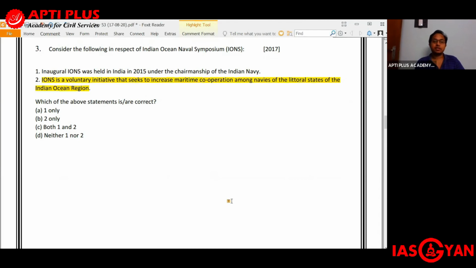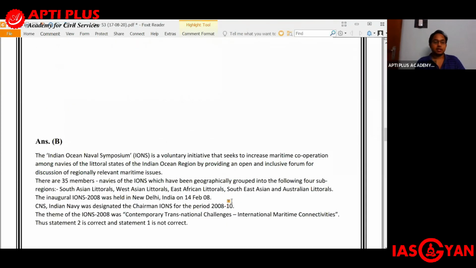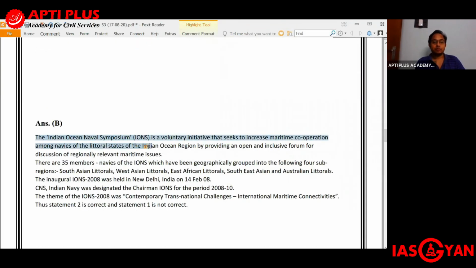It's a voluntary initiative that seeks to increase maritime cooperation among the navies of the littoral states of the Indian Ocean region, by providing an open and inclusive forum for discussion of regionally relevant maritime issues. There are 35 members, which are the navies of the Indian Ocean Naval Symposium, which have been geographically grouped into the following four subregions.